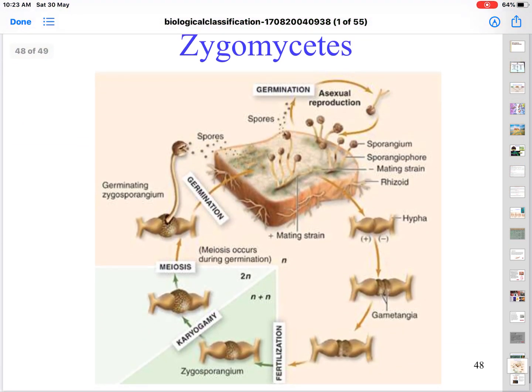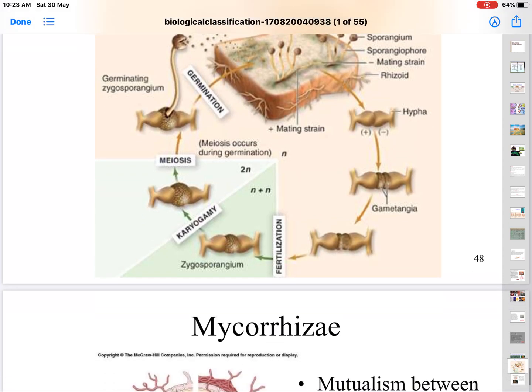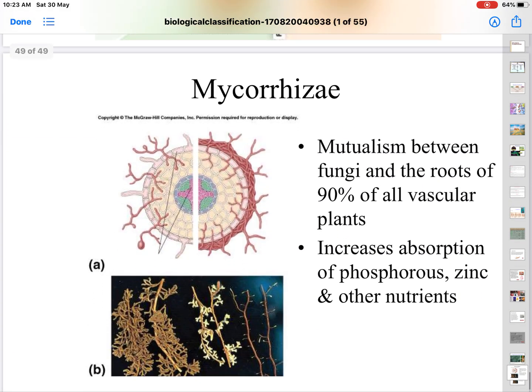And we talked about bread mold, the zygomycetes. Look at that, asexual reproduction taking place, and a lot of spores will be there. That's how you see the bread getting a lot of white filaments whenever it is infected, and you can also see black spots on that. Those black spots are sporangia, and on maturity they break and release a lot of spores. So these are very dangerous ones.